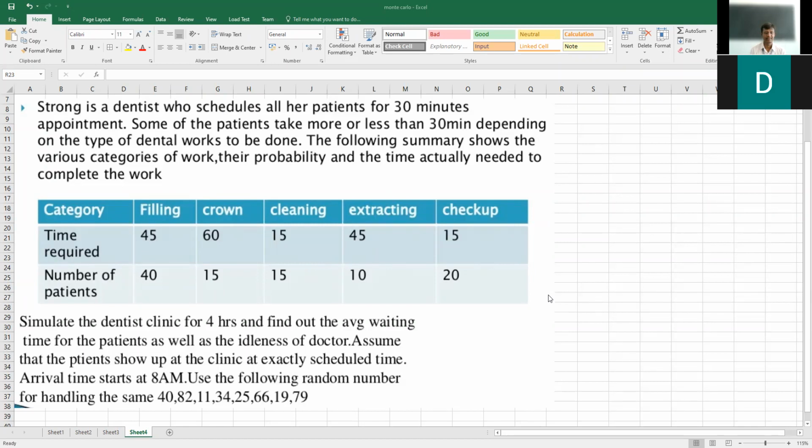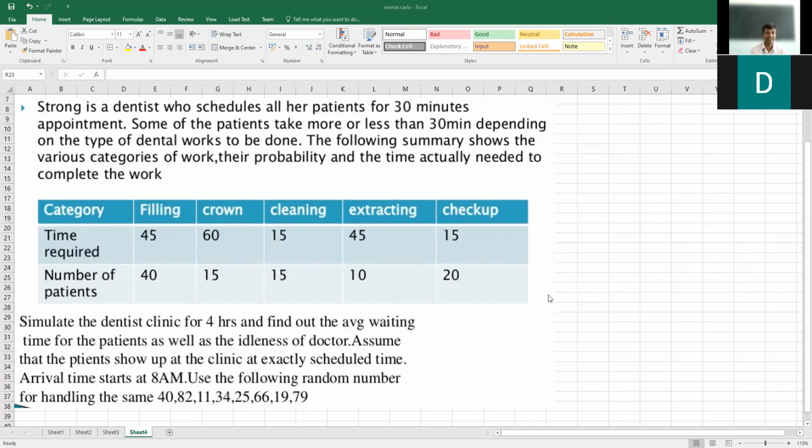Assume that the patients show up at the clinic at exactly scheduled time. Arrival time starts at 8 a.m. Use the following random numbers for handling the situation.